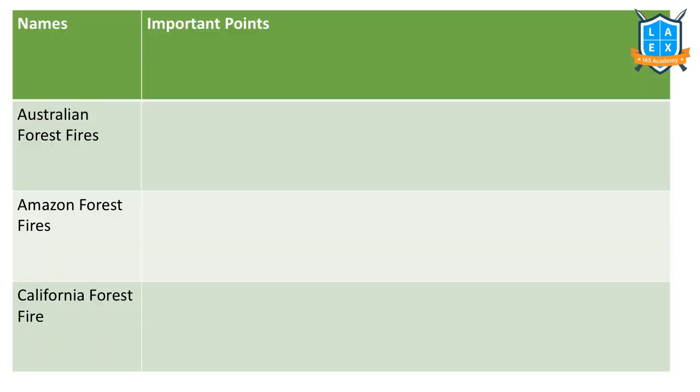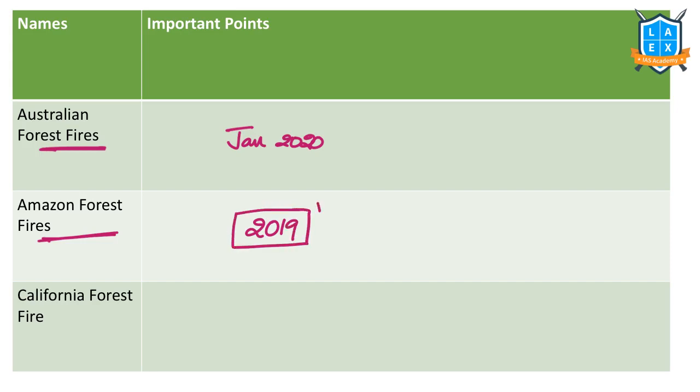These are the important forest fires that are in the news. The Australian forest fire that happened this year, January 2020. Amazon forest fires last year, 2019, was the worst year. This year also there are incidents of forest fires, but last year was the worst. Californian forest fire, this is happening now, that is September 2020. So let us understand each one of them individually.